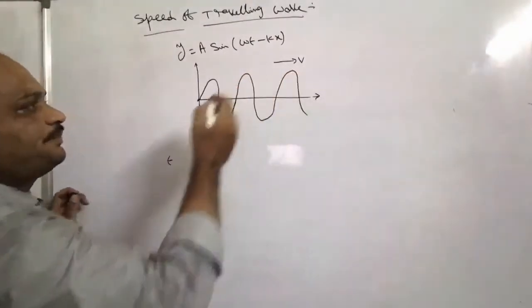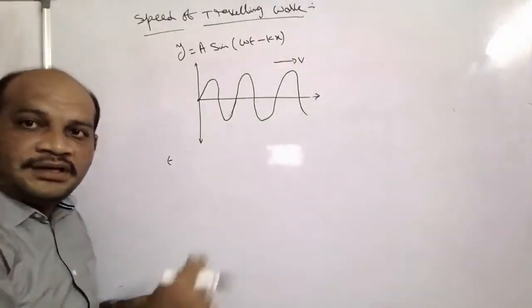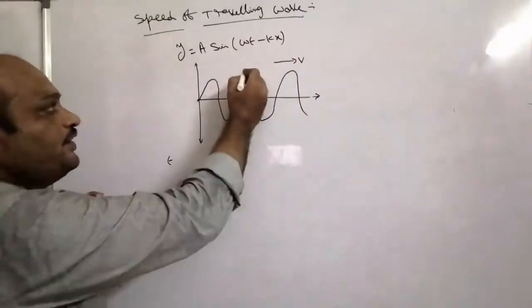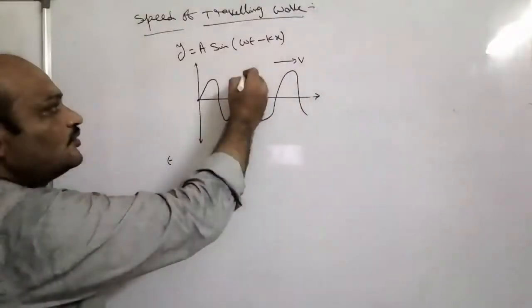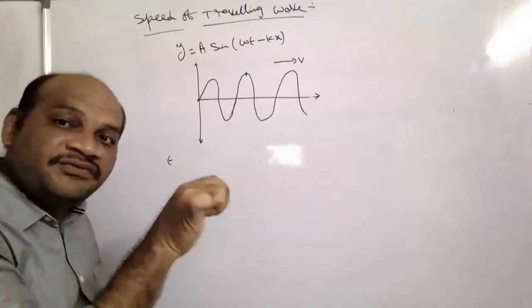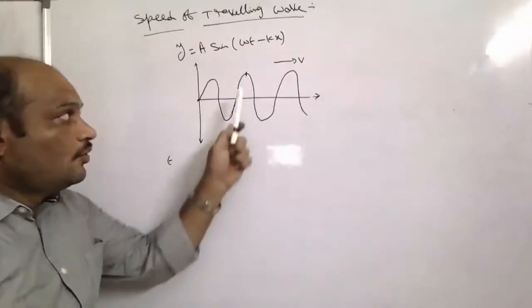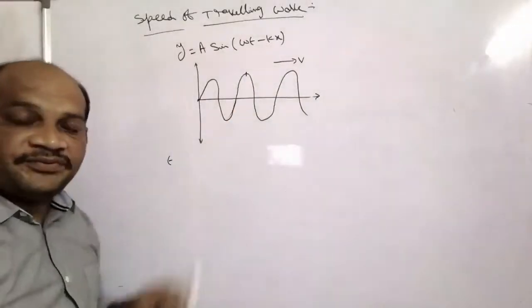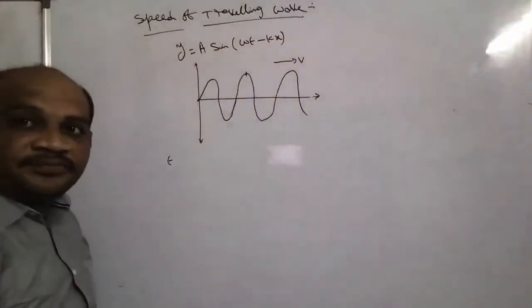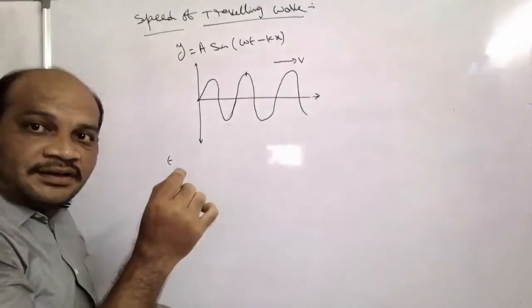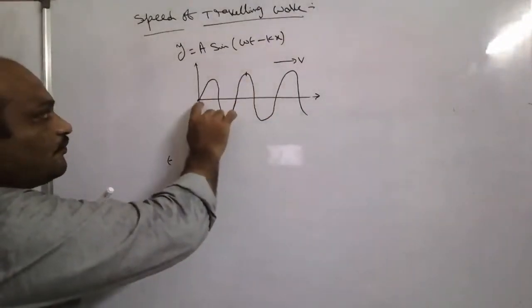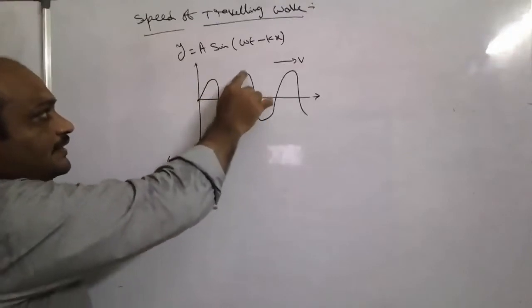In this wave, we are taking one of the particles on the wave. Here the wave is propagating like this.